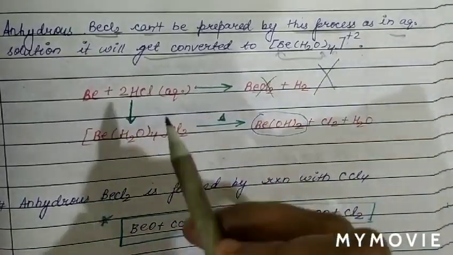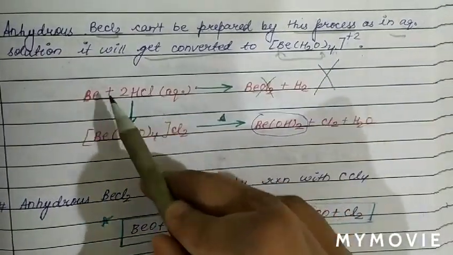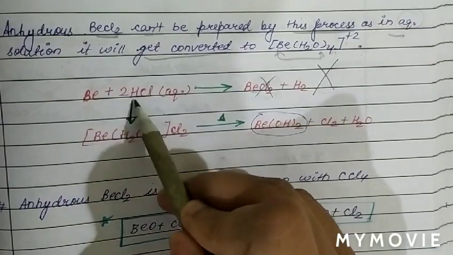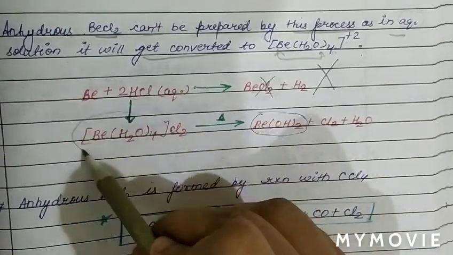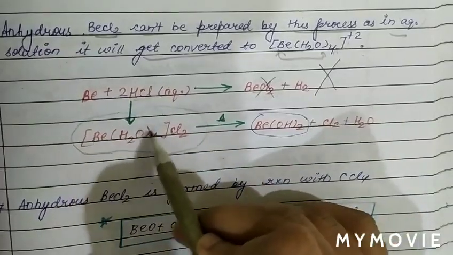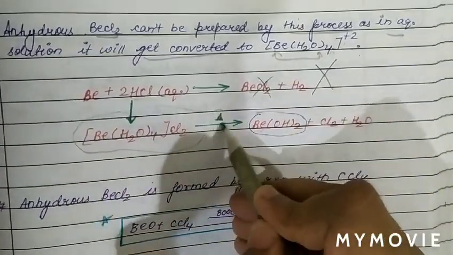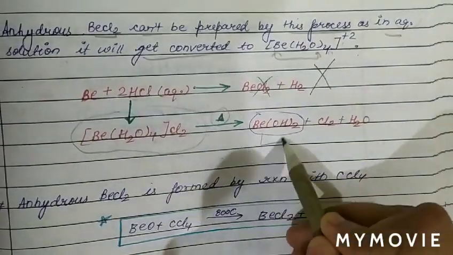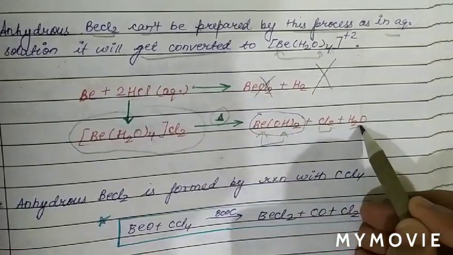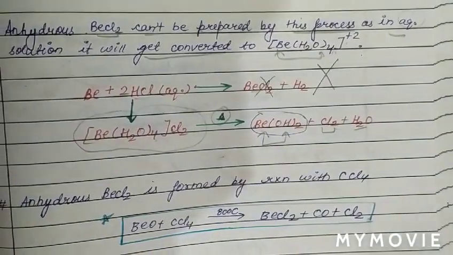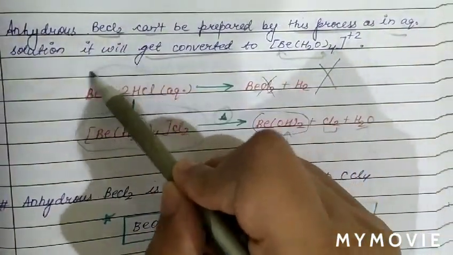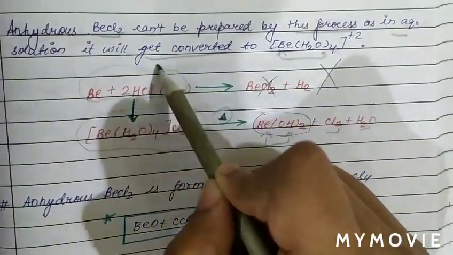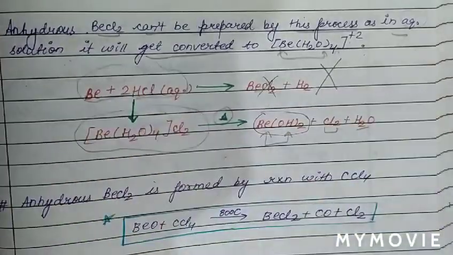First, when beryllium reacts with an aqueous solution of HCl, it will form the water complex, which is [Be(H2O)4]Cl2. Then on heating we get beryllium hydroxide along with Cl2 and water. So anhydrous BeCl2 is not prepared by the reaction of alkaline earth metal with aqueous HCl solution.